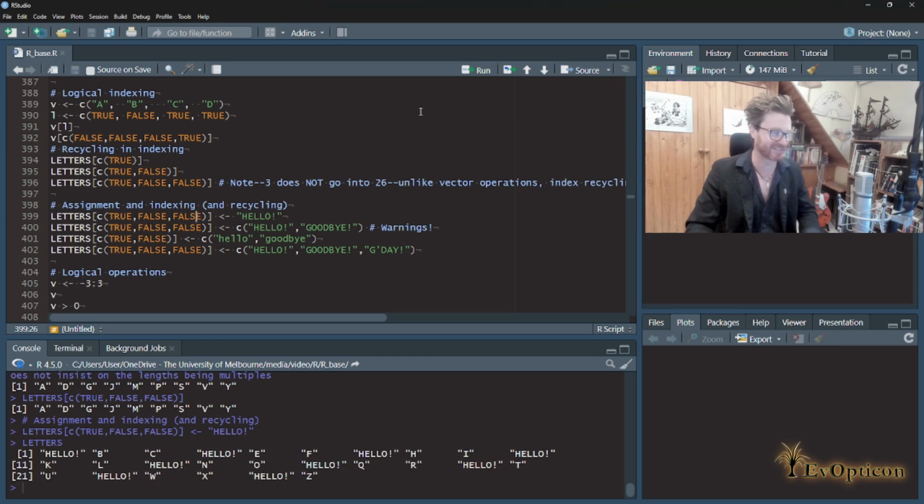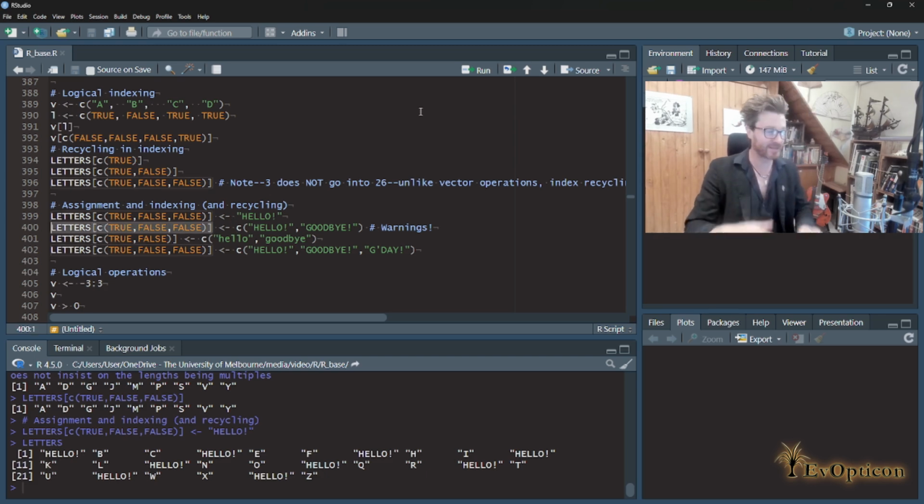Because R is actually, behind the scenes, assignment indexing is a separate function to just indexing or just assignment. It combines the behavior of both, but secretly, you should see this as a different function. So it's referring to the spots in memory that contain the values that are every third letter of the alphabet, and it's saying replace those values with this character string, which is great.